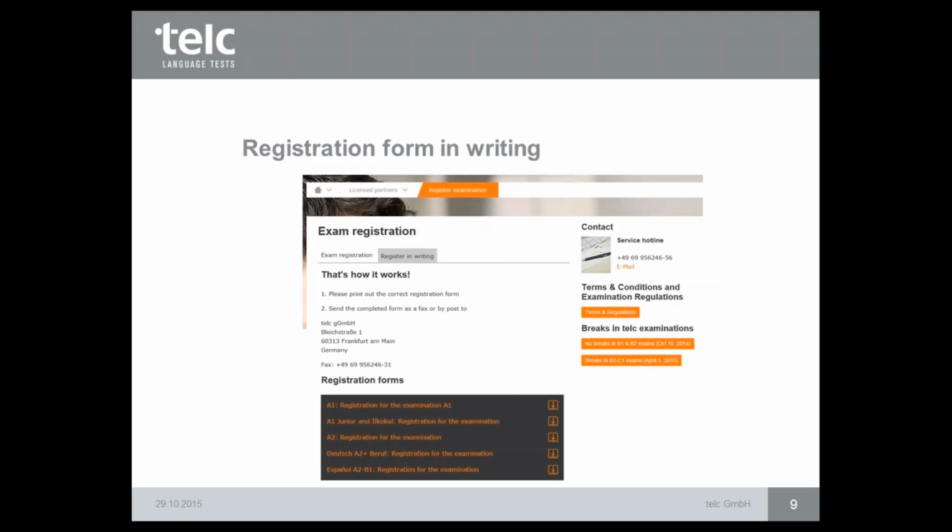For every examination level, you will see it here. You also have the possibility to send us the registration form in writing, as a fax, by post, or via email as an attachment.